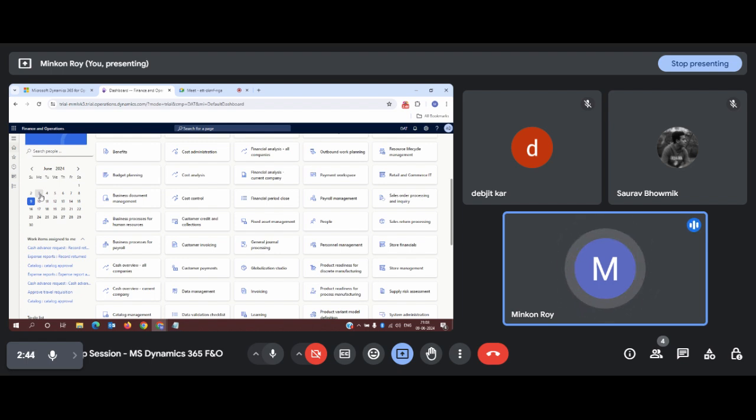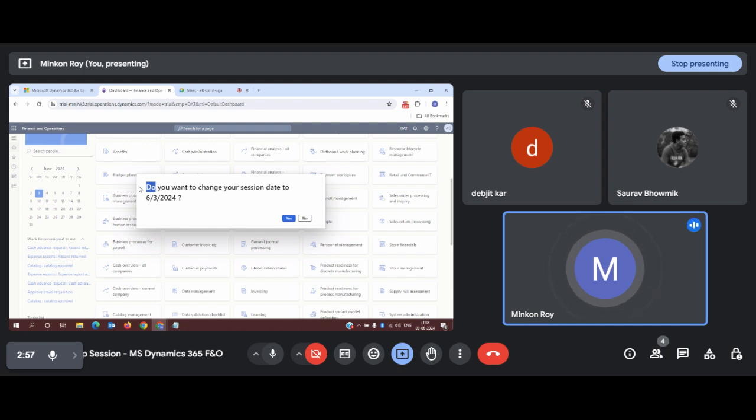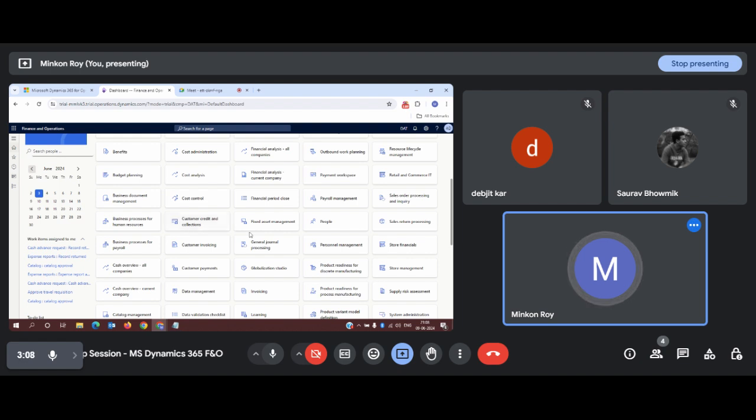Say, for example, on the 3rd of June you were supposed to do some transaction, but you missed it. Then you can simply select the 3rd on this calendar, double click on it, and a pop-up message will ask if you want to change your session date to 3rd of June 2024. If you click yes, the system will treat today as the 3rd of June, and you can carry out any transaction and act normally, considering that today is the 3rd of June, not the 9th of June.